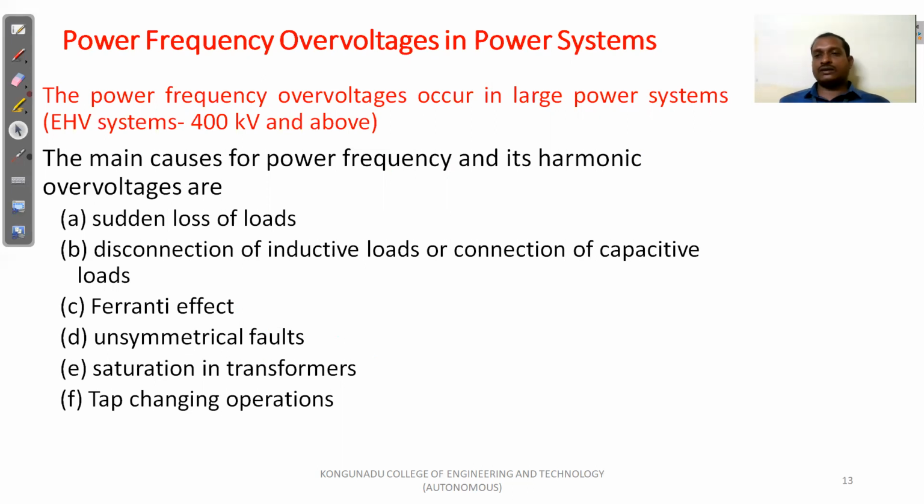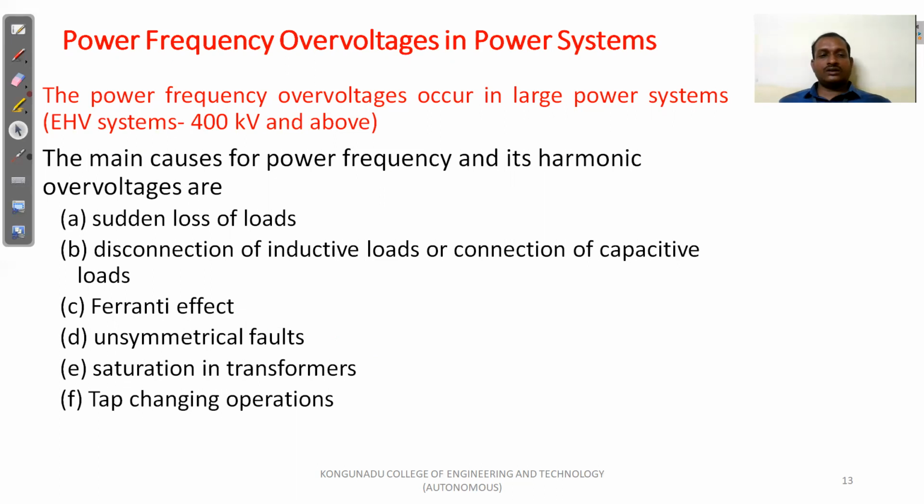Next one is the Ferranti effect. If you use uncompensated long transmission lines, the receiving end voltage will be higher than the sending end voltage. This is called the Ferranti effect. This is one of the reasons for power frequency over voltage. Next one is unsymmetrical faults. If a fault occurs in any one of the phases, it will affect the other phases also. They should be less than 1.4 per unit. Then saturation in transformers. If you apply above the rated value to the transformer, the magnetizing current will increase rapidly. Due to this increase in magnetizing current, 50% over voltage can occur. So this is one of the reasons.